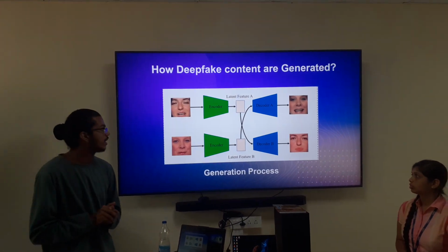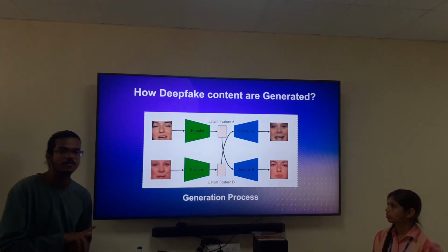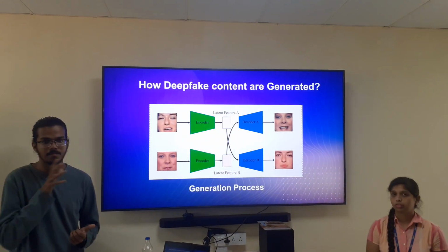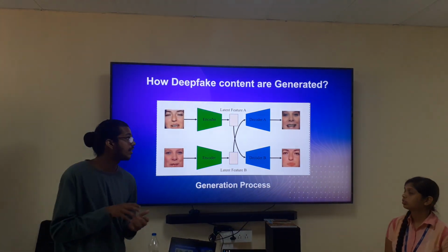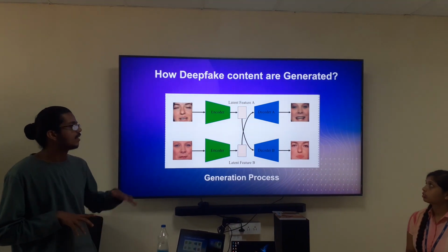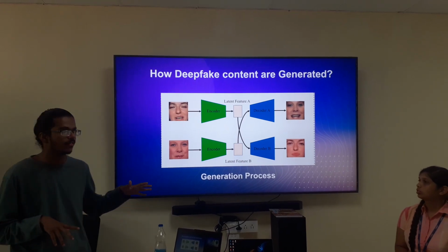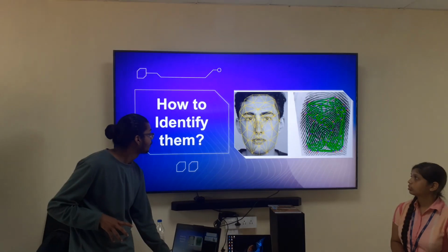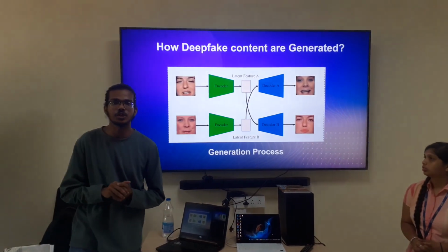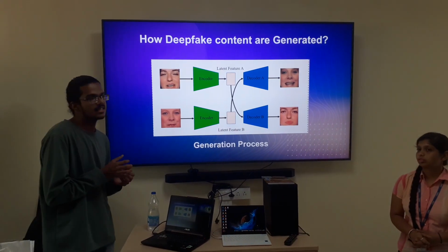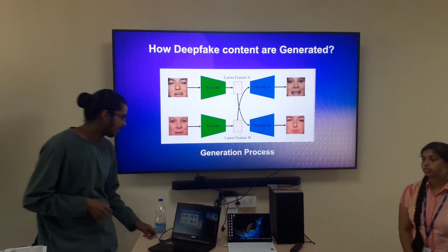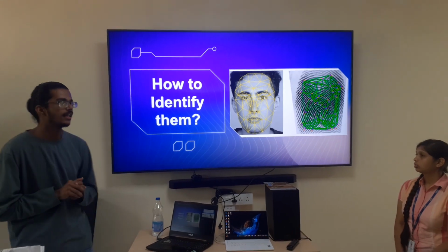And during the generation phase, in the latent feature stage, the values of the numerical content are changed such that the deepfake content is generated. Now, this is not the only way to generate a deepfake. We have a variety of other ways. The introduction of models like GANs and diffusion models has made detection of this content very, very difficult. Now, how do we identify them?